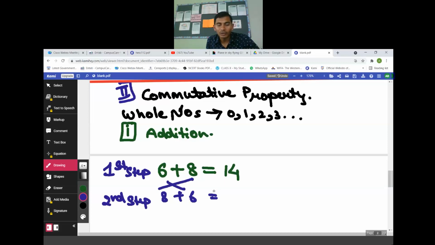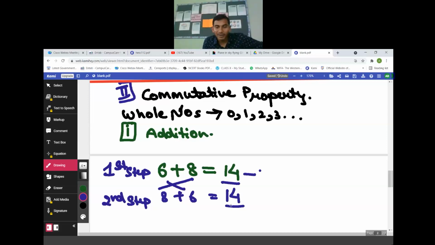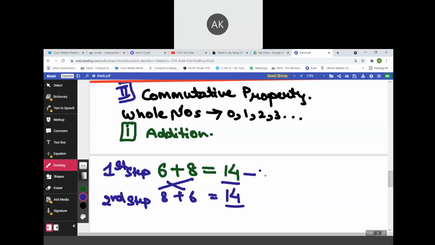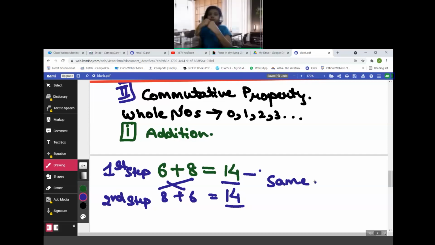Now add them. 8 plus 6 is 14. So this is the first part, and in the second part I got the same result. It means addition follows the commutative property. The results are the same in the case of addition.